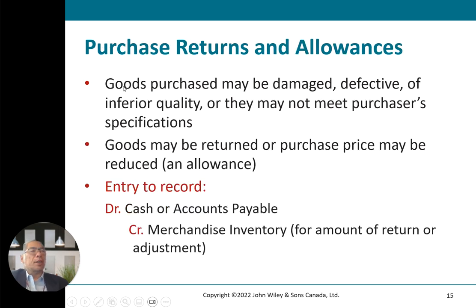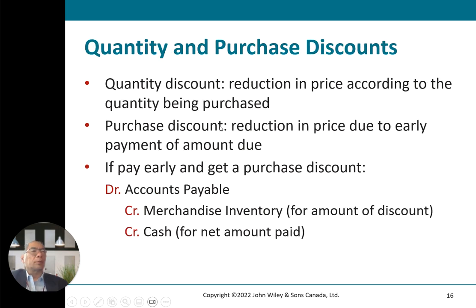For purchase returns and allowances, goods purchased may be damaged, defective, or of inferior quality. They may not meet the purchaser's requirements. Goods can be returned, or the purchase price may be reduced with an allowance. To enter it, cash or accounts payable is debited and merchandise inventory is credited for the amount of the return or the adjustment.